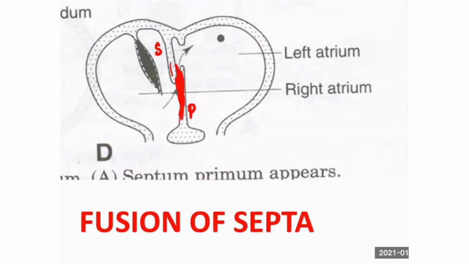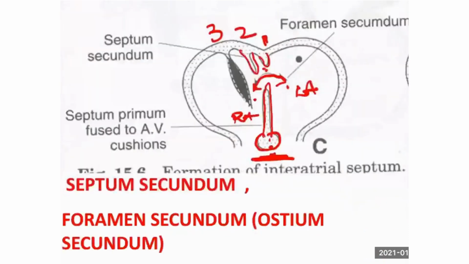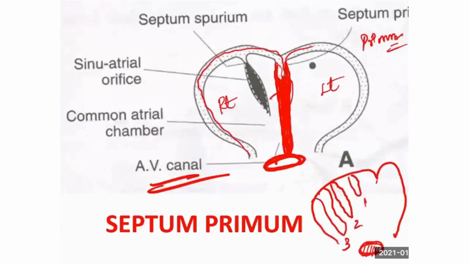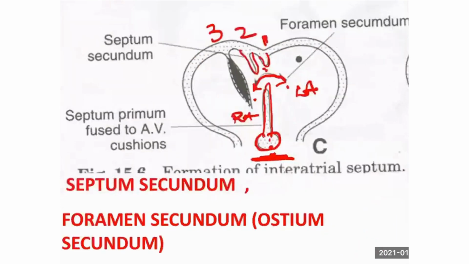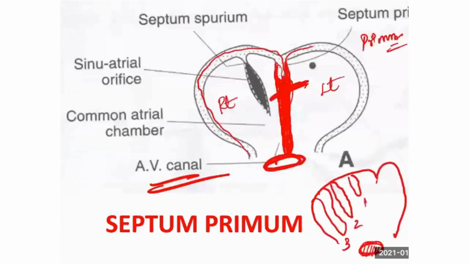At first, primum comes from above. It comes and meets what? The fused AV canal. This is primum. It is meeting the AV canal. Now what occurs to the primum? It is making a connection, right? It is a single layer on this. Now it is establishing a communication on itself. Can you see on this? Now it is meeting septum secundum. Am I right? So a fusion of septum primum and septum secundum leads to formation of which septa? Interatrial septa.